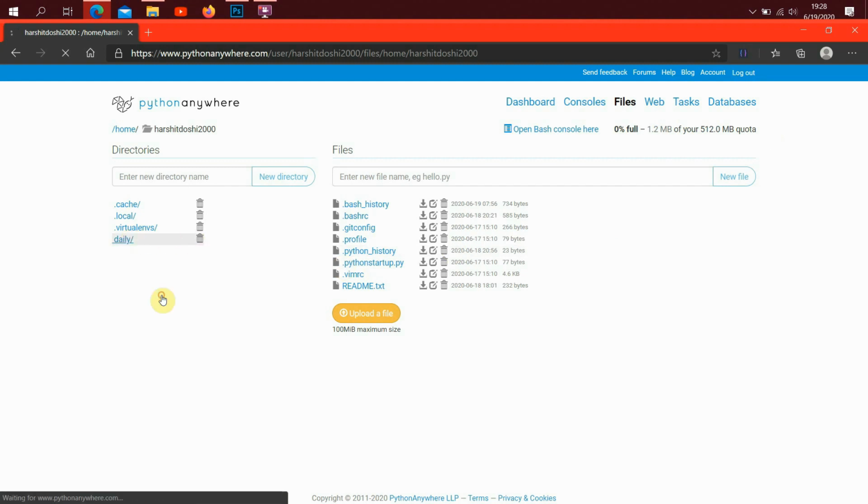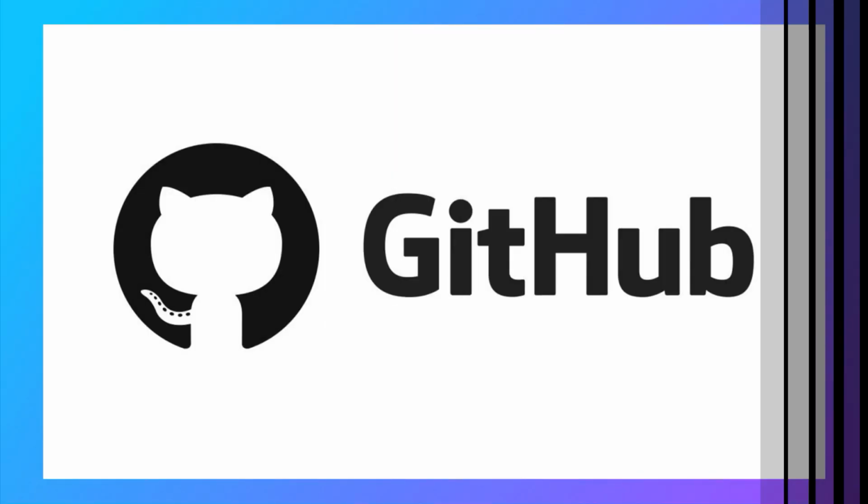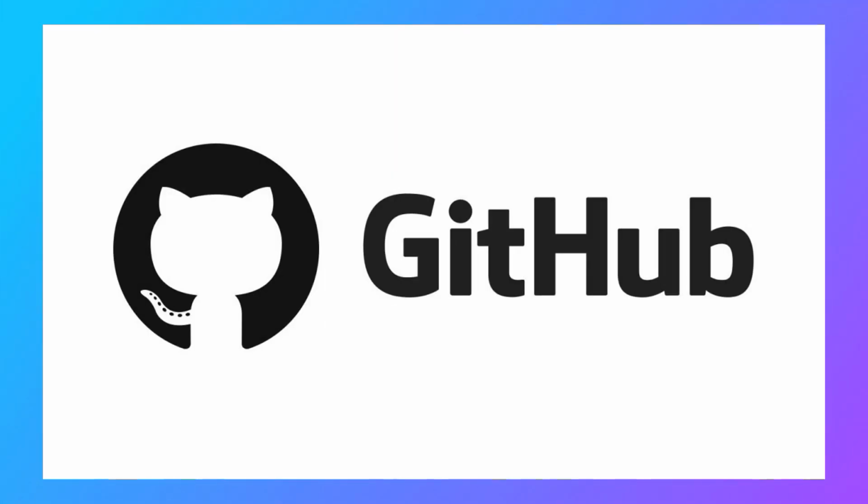So that's all about this project. You can also use other APIs to get information, for example, stock market updates. I have published all the source code on GitHub and I have given the links in the description below.